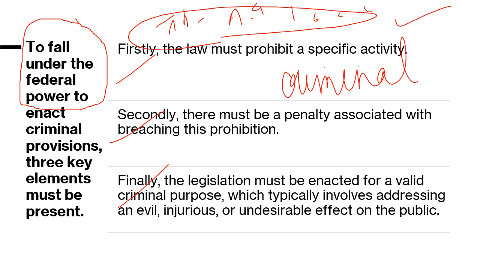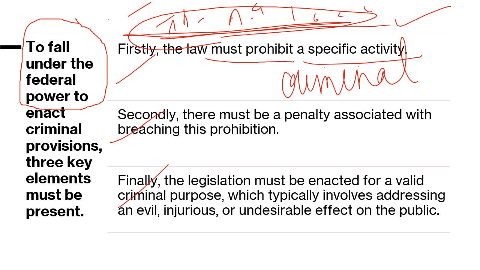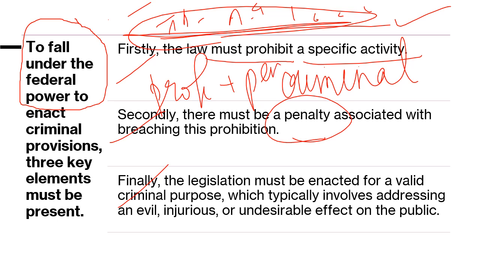But firstly, in order to see whether this is of criminal nature or not, you will see the objective of the legislation, that the law must have been enacted to prohibit, to stop a specific activity. There must be a penalty, as I told you earlier. Criminal laws usually have prohibition plus penalty. You are stopping something illegal. If somebody goes further with that illegal act, then there is a penalty related to breaching of that prohibition.